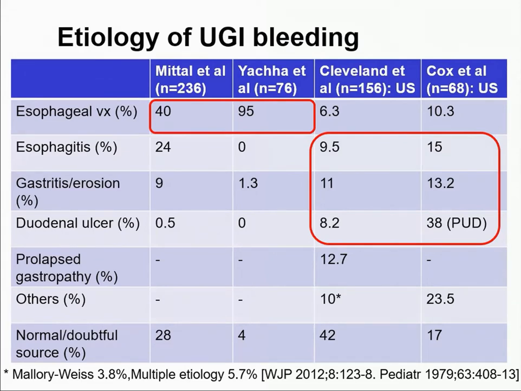Predominantly in developing countries, we get to see an entity called extrahepatic portal venous obstruction. That is one of the commonest causes of variceal bleeding. And secondly, the age group. In these studies, the pediatric age group is taken as 12 years, but in the American and European studies, they have taken up to 17 or 18 years. The adolescents are prone to develop peptic ulcer. They are on non-steroidal anti-inflammatory drugs, so they can have drug-induced gastritis and esophagitis. That's why there is a difference in the etiology of upper GI bleeding between East and West.